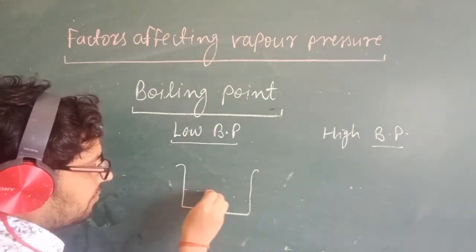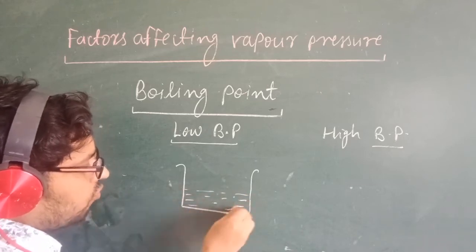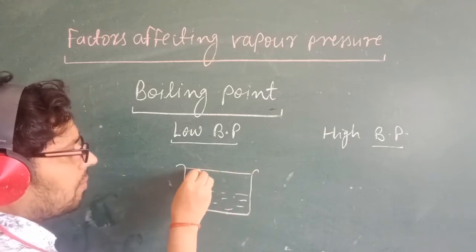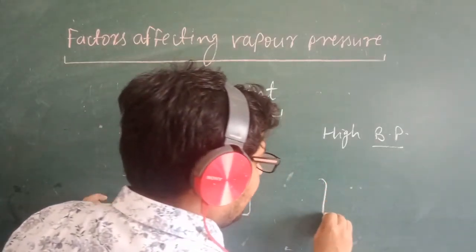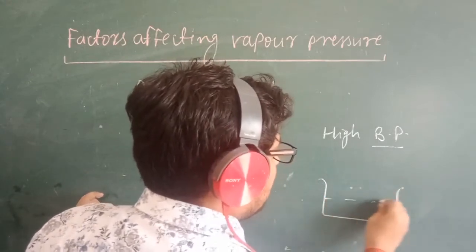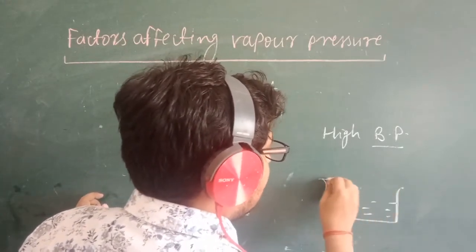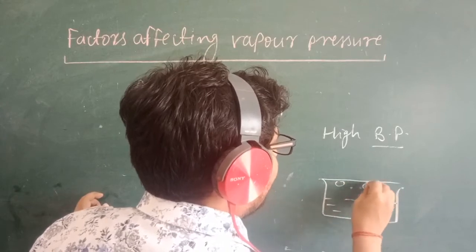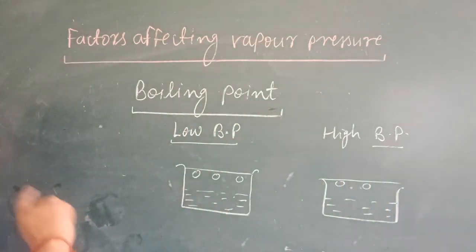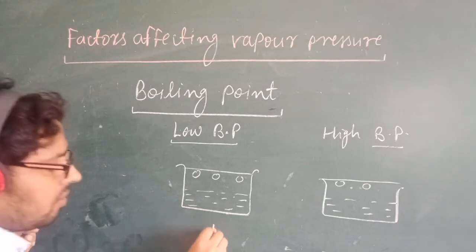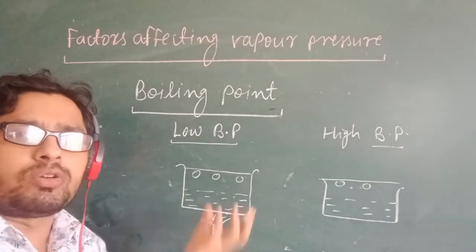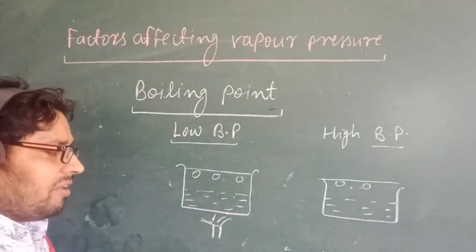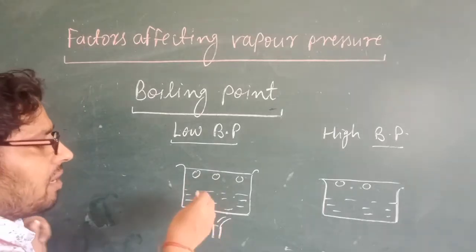Suppose this is a volatile liquid. Some vapor particles are available here. And this is the second condition, also a liquid, whose boiling point is high. Some particles are available here too. Now the liquid with the low boiling point, by giving a little bit of temperature, converts into vapor, because at a very low temperature it converts into vapor.